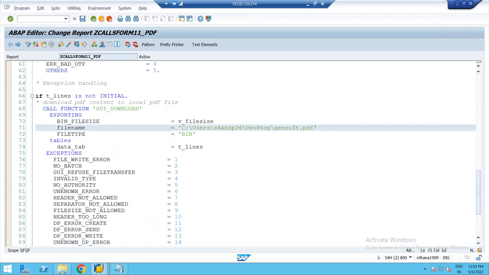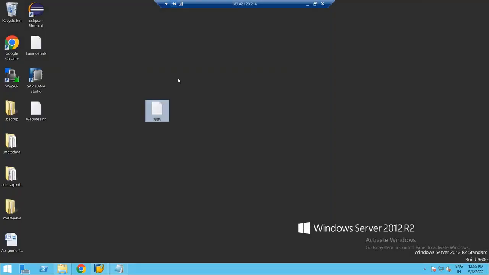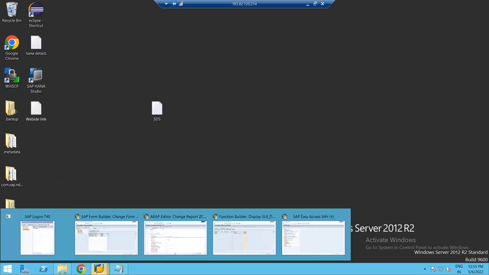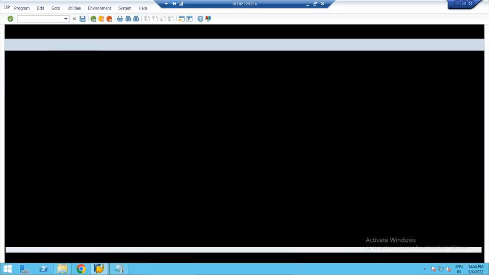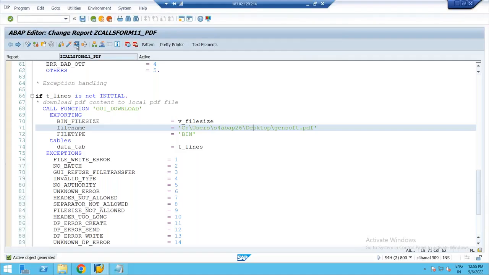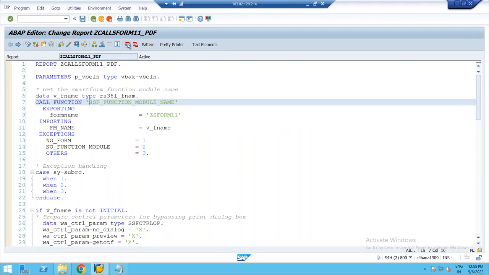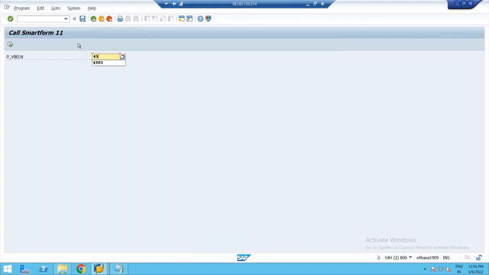So on my desktop, as of now, you can see I don't have any file with the name gensoft.pdf. Let's see whether I'm having the permission or not. So I'm executing. Let me debug this particular program. I'll put the breakpoint. When I execute, I'll pass the sales document number as 4980. Execute this.